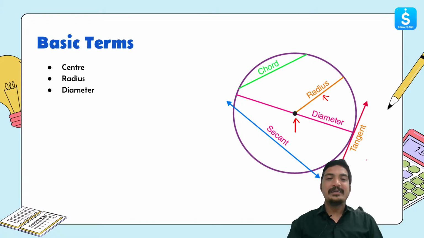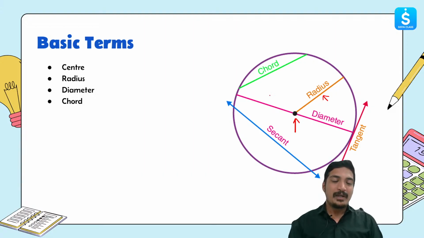Okay, moving ahead, the next thing is diameter. So diameter is basically a line which touches the circle in two points, okay, and passes through the center. So that segment actually becomes the diameter. Okay, fine. Moving ahead, the next thing is chord. So chord again is a segment which touches the circle in two points, but the only difference between chord and diameter is that a chord doesn't pass through the center. A diameter passes through the center, not the chord.